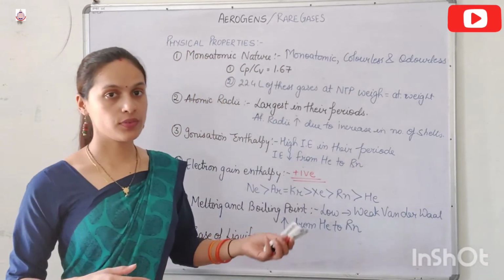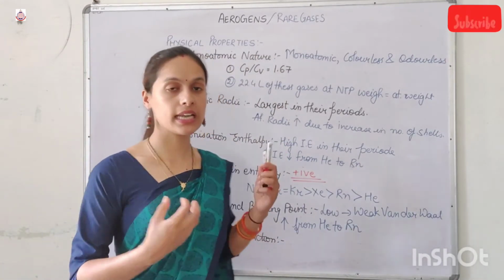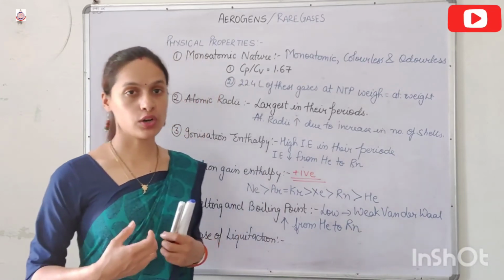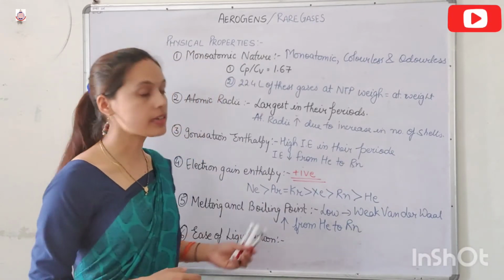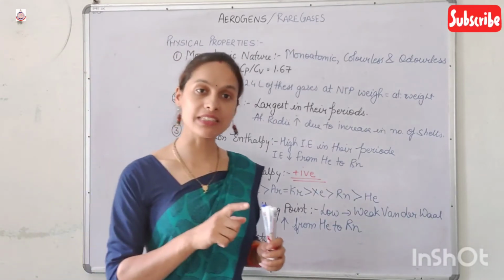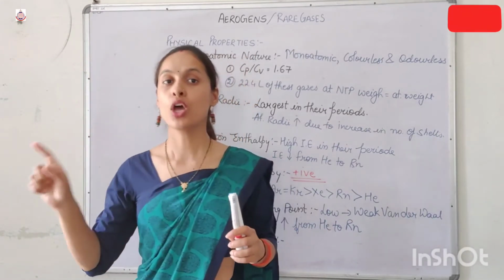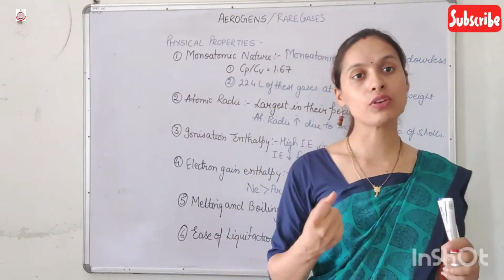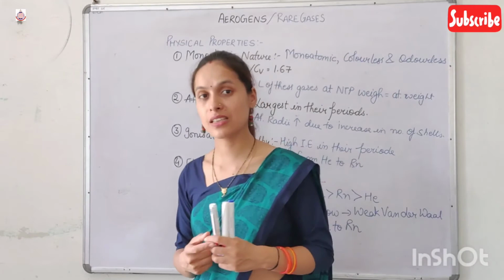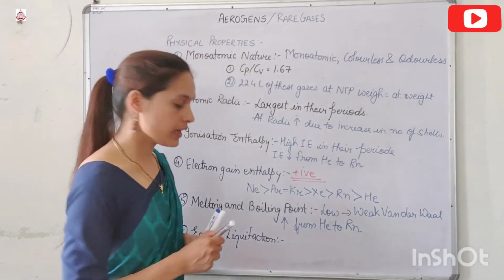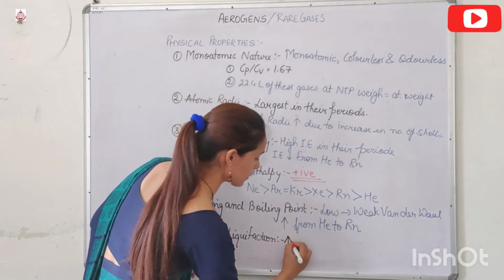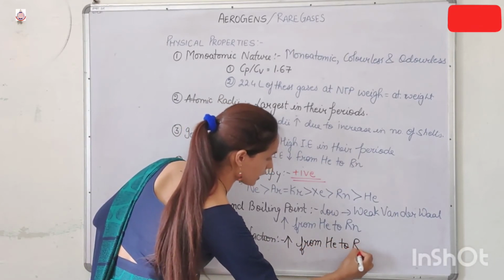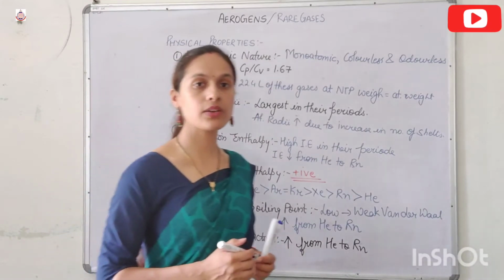So the ease of liquefaction is very difficult in the noble gases because they are held together by weak van der Waals force of attraction. But the ease of liquefaction increases as we move from helium to radon, because the strength of the van der Waals force of attraction increases from helium to radon. Therefore, ease of liquefaction increases from helium to radon.